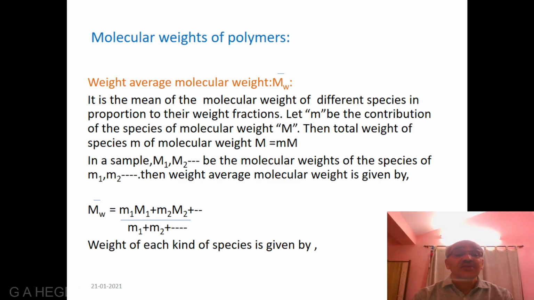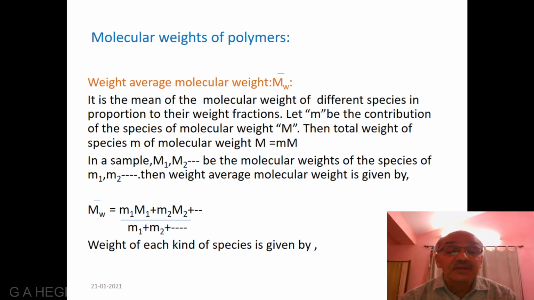The first one is weight average molecular weight. It is represented by Mw bar. It is the mean of the molecular weight of different species in proportion to their weight fractions. Let small m be the contribution of the species of molecular weight capital M. Then total weight of species small m of molecular weight capital M is equal to small m into capital M.